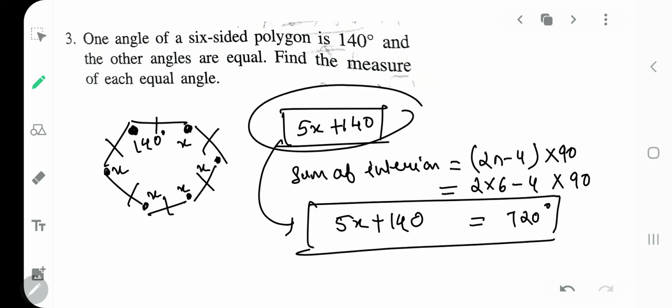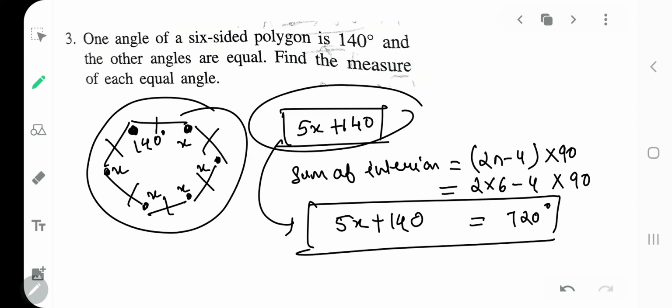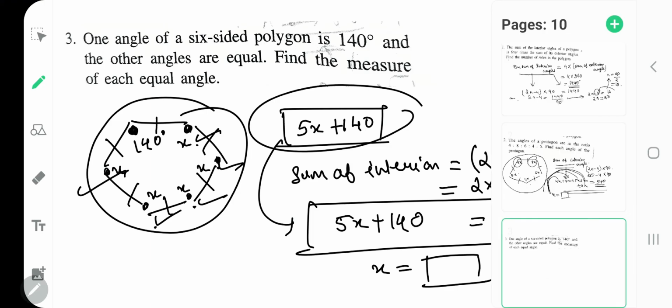Yes or no? Because the sum of all the interior angles is 720 degrees by formula, and what is given is that each angle is x. One angle is 140 and the remaining 5 are x. So I got 1, 2, 3, 4, 5x plus 140 is equal to the sum of all interior angles, that is 720 by the formula we got. Once you got this equation, from there get the value of x. That's what is asked in the question. Next